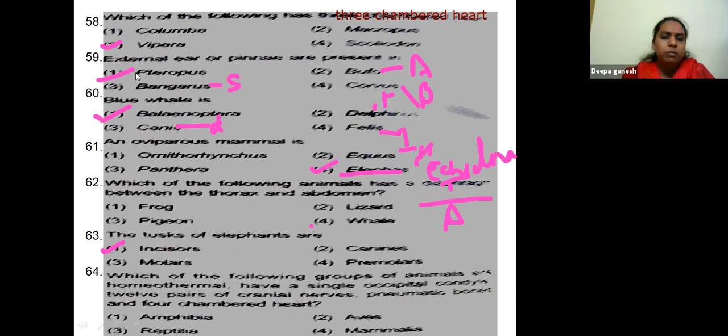Which of the following groups of animals are homeothermal, having a single occipital condyle, 12 pairs of cranial nerves, pneumatic bones, and a four-chambered heart? Four-chambered heart, okay. Pneumatic bones are found only in aves. Single condyle looks like this, that helps in rotating at 360-degree angle. So the answer is aves.